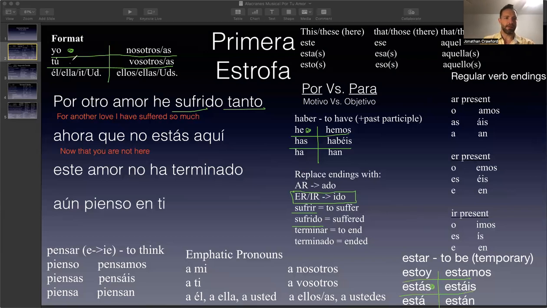And the middle one on the left lines up with tú, which means you. Ahora que no estás means now that you aren't here. It's aren't here because it's no, and that's how we negate it. In English, we say are not or aren't. But in Spanish, we simply put the word no in front of it. And then aquí means here.